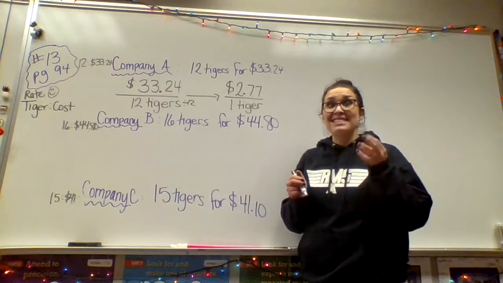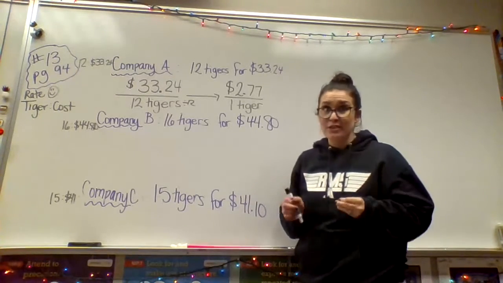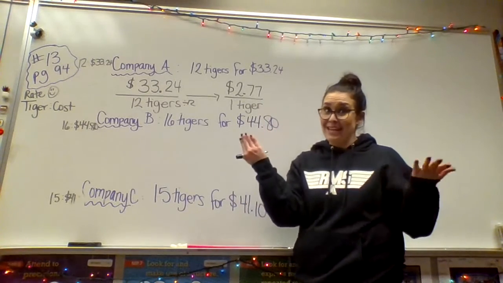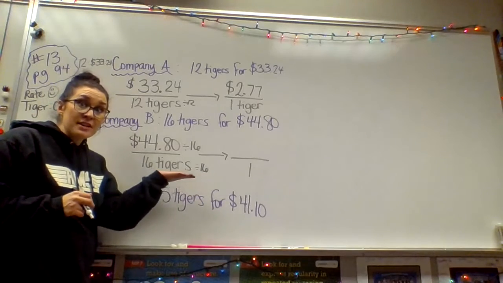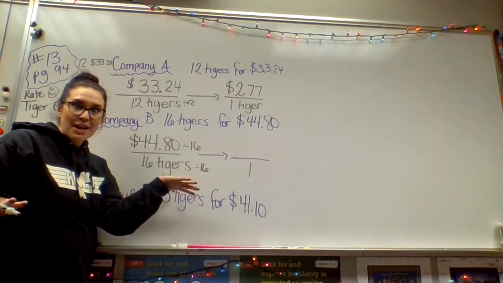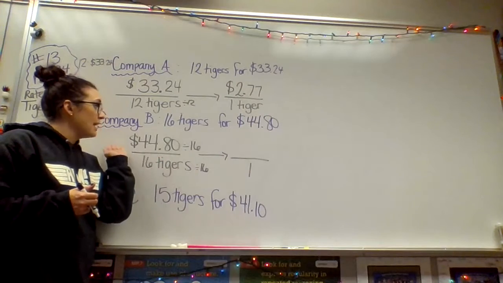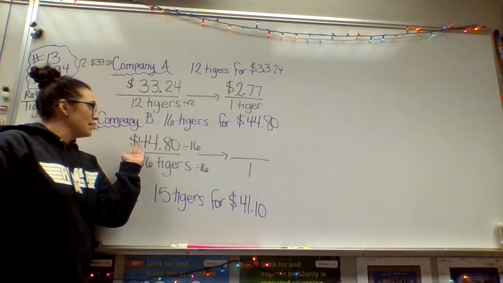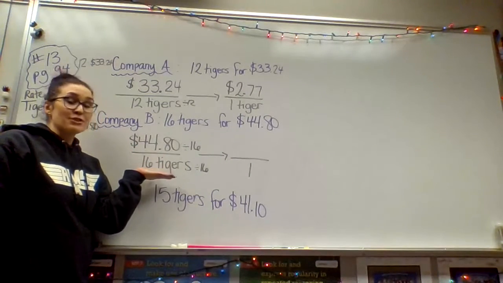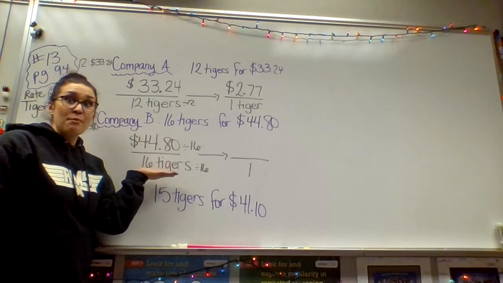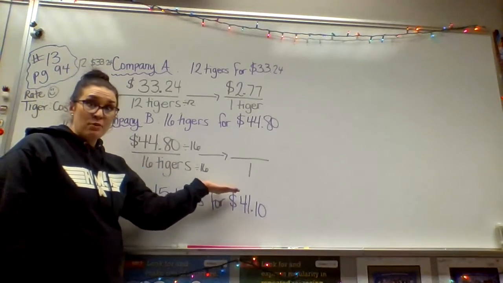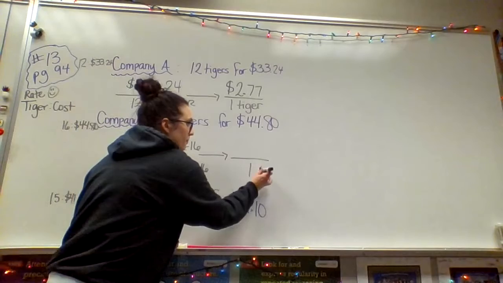For company B, it's 16 tigers for $44.80. All right, so here is the starting point of our unit fraction, my friends. Super exciting. Again, our original rate was $44.80, and that was for 16 tigers. But now, my friends, I want to know, well, how much do I want for just one tiger?